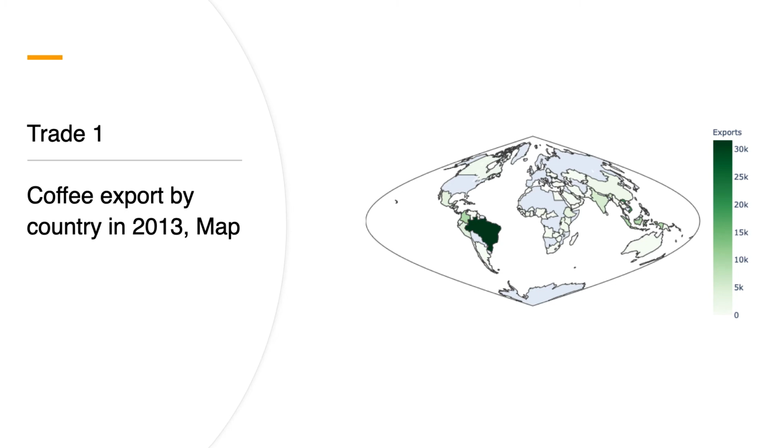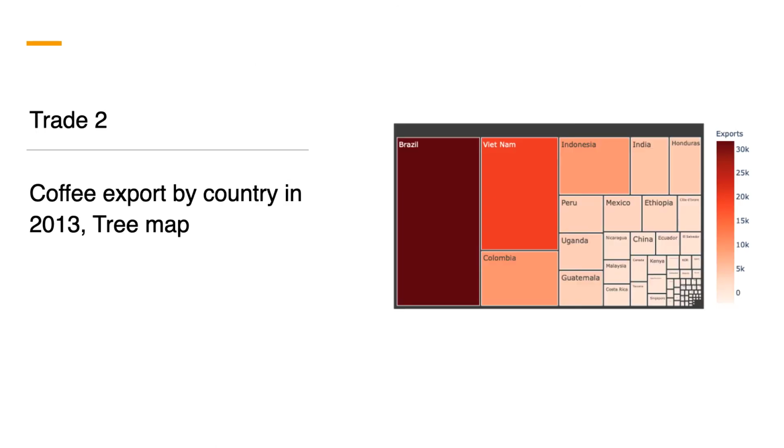The second phase is trade. As discussed earlier, coffee is the second largest traded commodity, only after crude oil, and it is one of the leading exports for some countries. This graph shows a tree map of the same data. The combined use of a traditional map and a tree map gives a good overview of coffee import data.